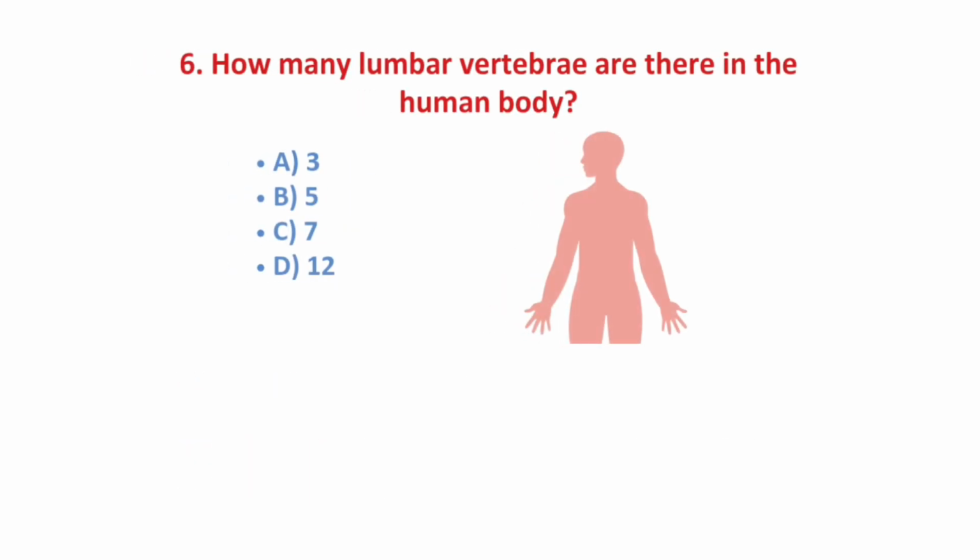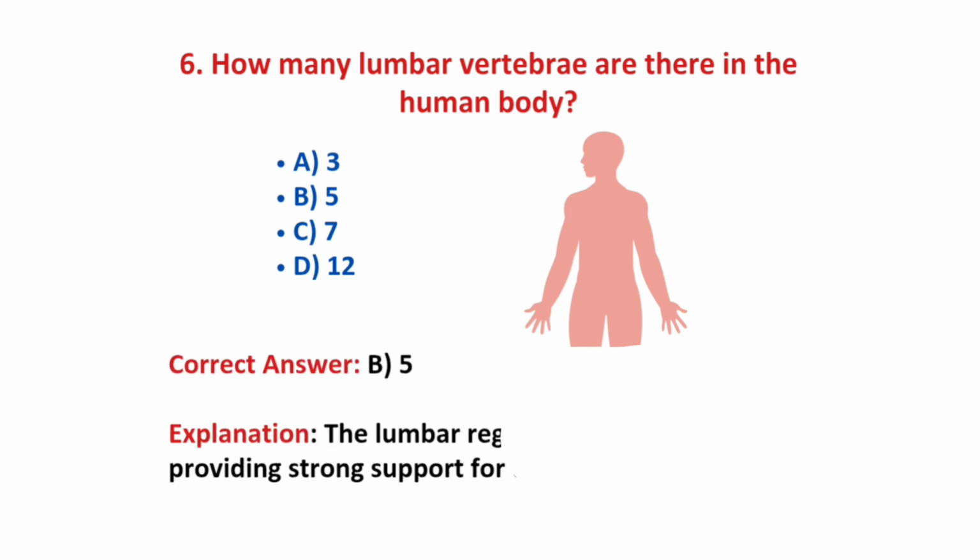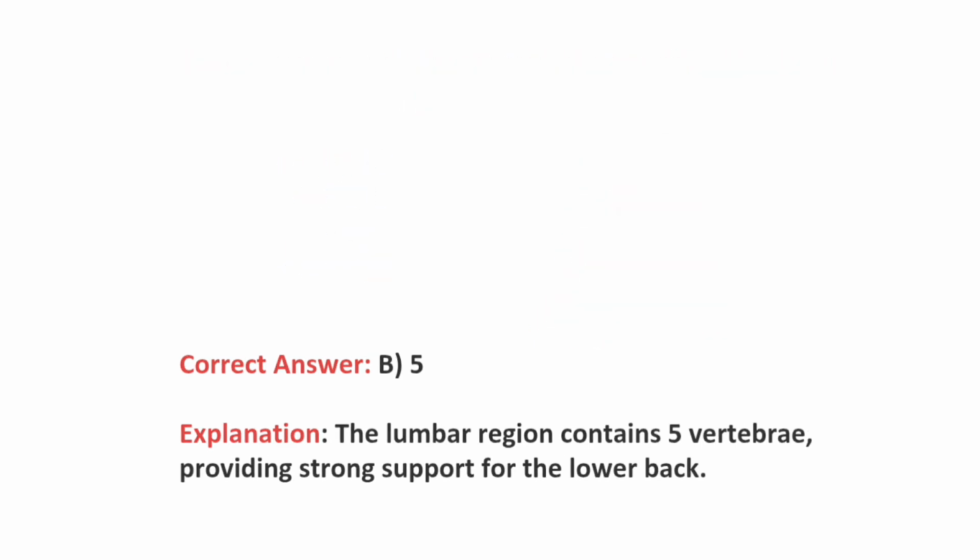Question number 6, how many lumbar vertebrae are there in the human body? Options are 3, 5, 7 and 12. And the correct answer is option B, 5. The lumbar region contains 5 vertebrae, providing strong support for the lower back. So the correct answer is option B, 5.